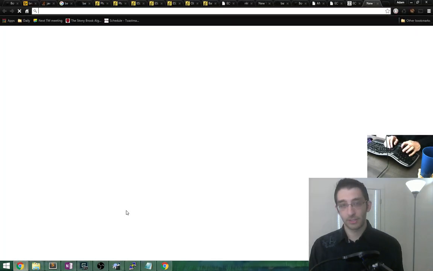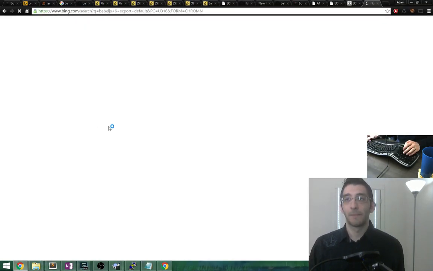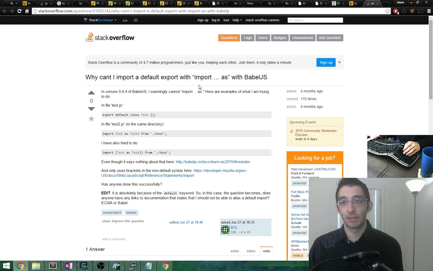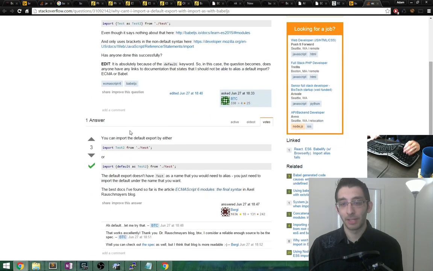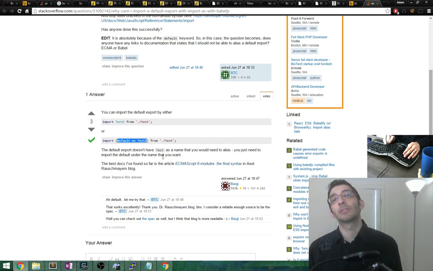Let's take a look. Let's search Babel JS6 export default. Why can't I import a default export with import as? Aha, this is my problem. You can import the default either by that or import default as something. Default export doesn't have test as a name that you would need to alias. You just need to import the default. Oh, they probably changed how star works then.